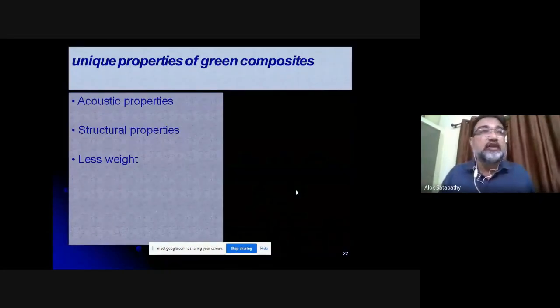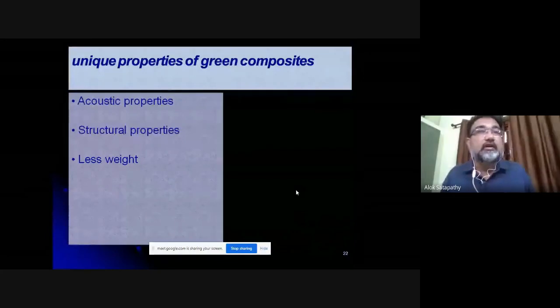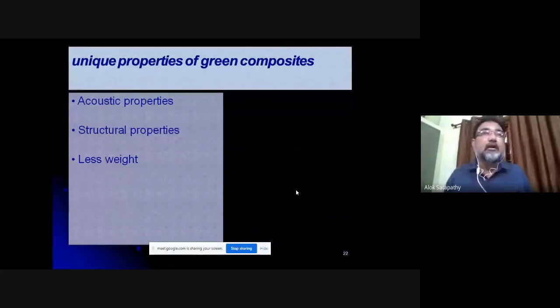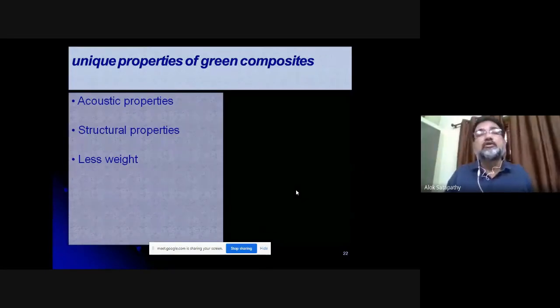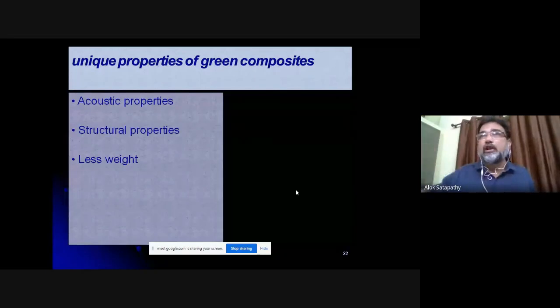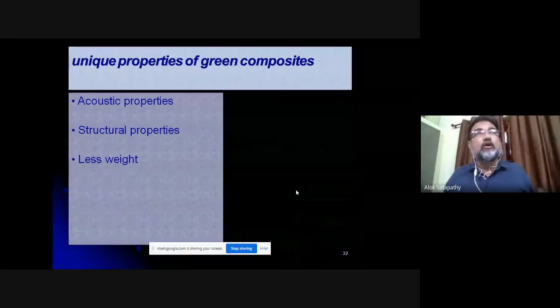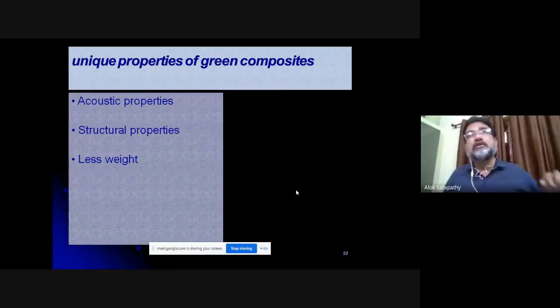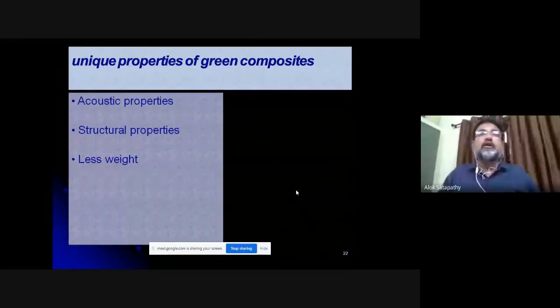The outer shell of a tortoise, the shell of a wood apple or bael, what is called in Hindi bael. So wood apple. So they are all natural composites. Trunk of a tree, they are all natural. A wooden log you take, and you can see the structure inside. That is a very beautiful natural green composite already prepared by God.